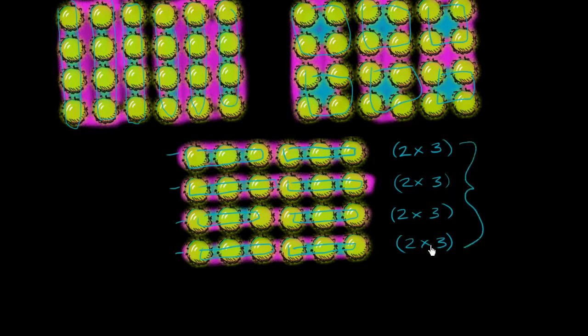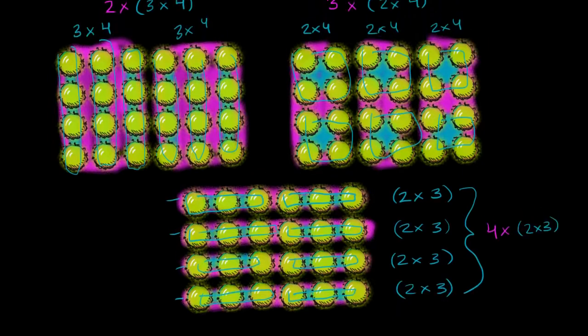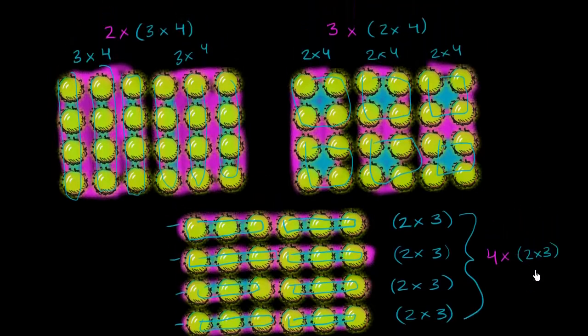So this whole thing could be written as 4 times 2 times 3. Now, what's this going to be equal to? Well, it needs to be equal to 24, and we can verify 2 times 3 is 6, times 4 is indeed 24. So the whole idea of what I'm trying to show here is that the order in which you multiply does not matter. How you associate it, let me make this very clear.